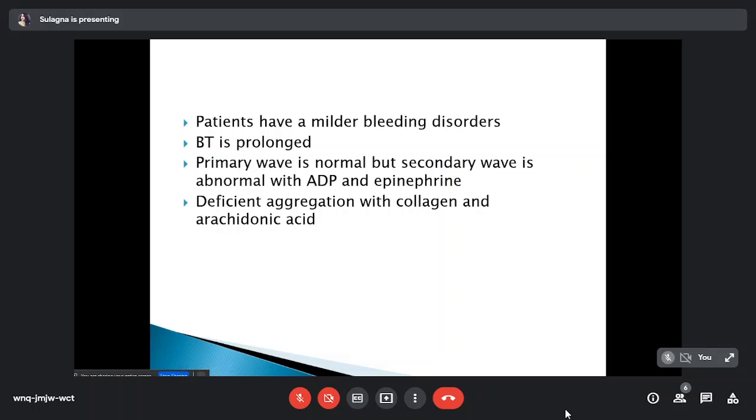Patients have a milder bleeding disorder. Bleeding time is prolonged. The primary wave is normal, but the secondary wave is abnormal with ADP and epinephrine. There is deficient aggregation with collagen and arachidonic acid.